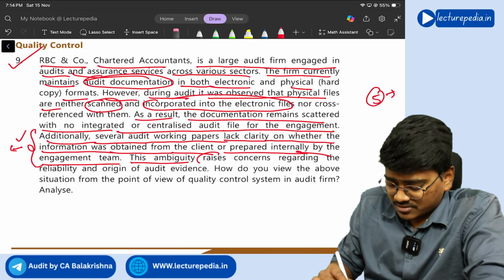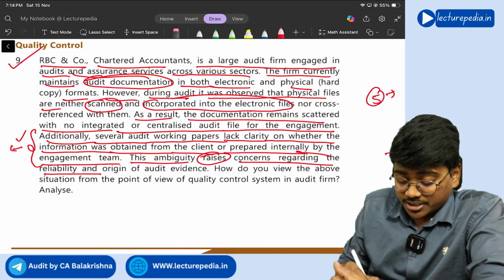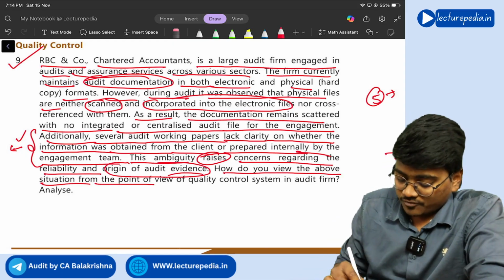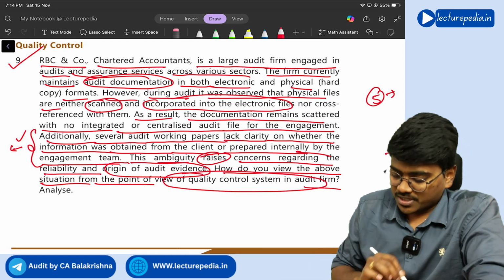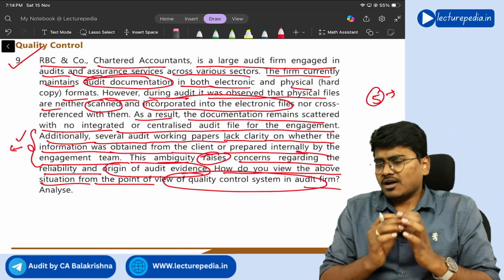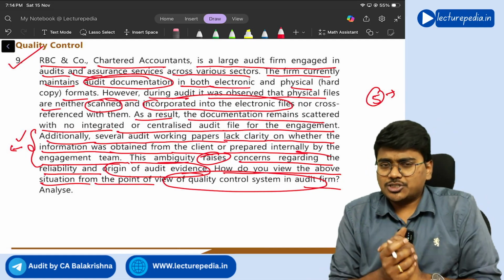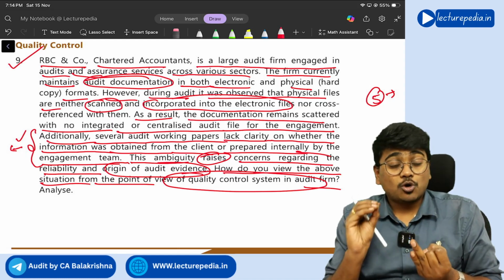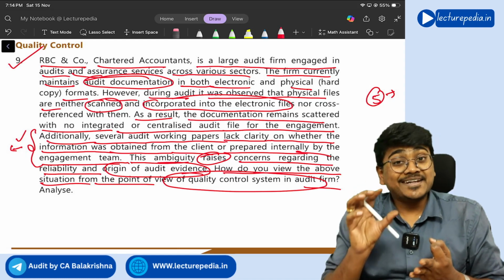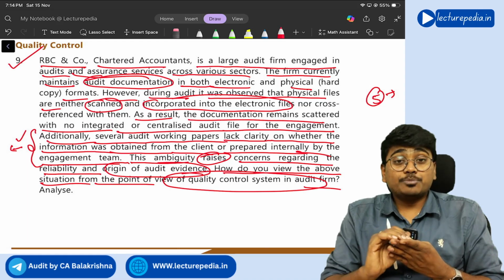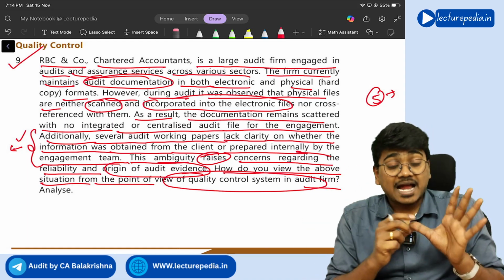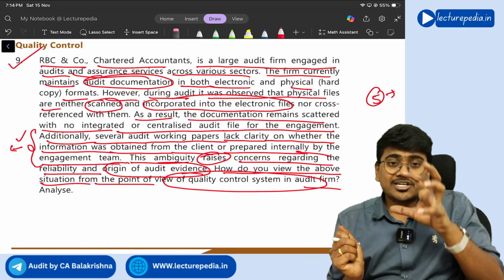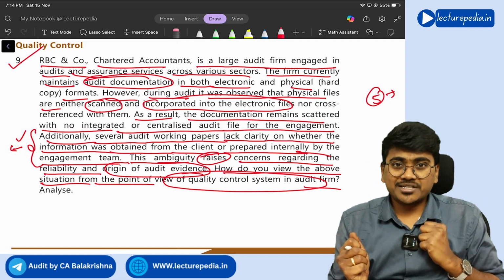This ambiguity raises concerns regarding the reliability and origin of audit evidence. How do you view the above situation from the point of view of a quality control system in the audit firm? Analyze. So, first of all, whatever documentation you maintain should be properly safeguarded, kept confidential, and should have integrity, right? And it should be easily accessible and retrievable whenever you want. So by considering all these, you need to maintain the documentation, correct.